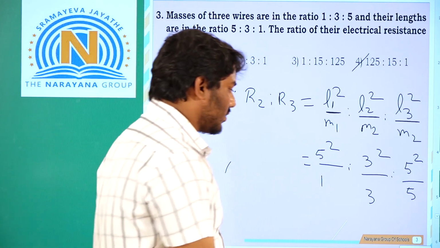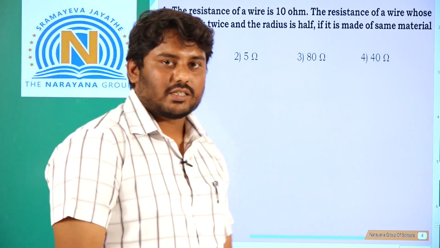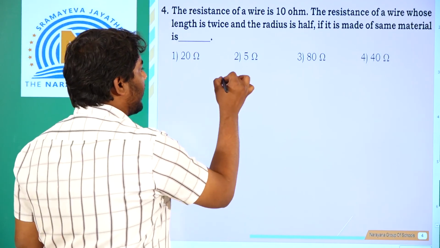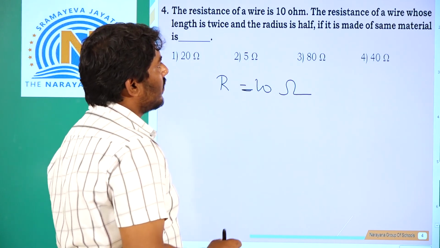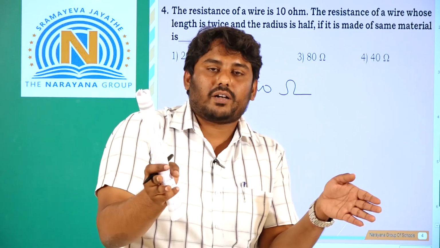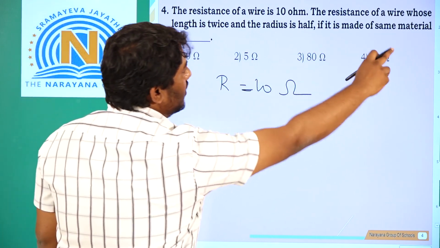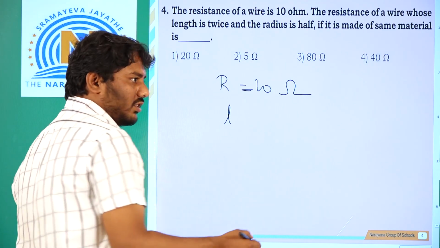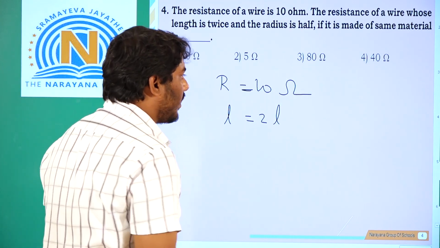Now we'll go to the last question, today's last question. That is, the resistance of the wire is 10 ohm. How much is the resistance of the wire? R, they have given us as 10 ohm. Now they are considering two different wires of the same material. Let us assume this is the original length L. The other wire's length is twice, so it is simply 2 into L.